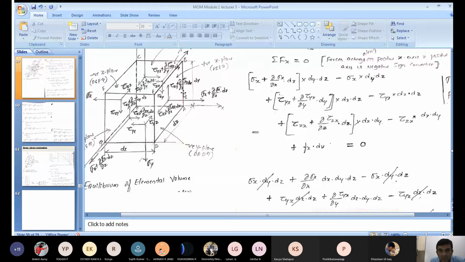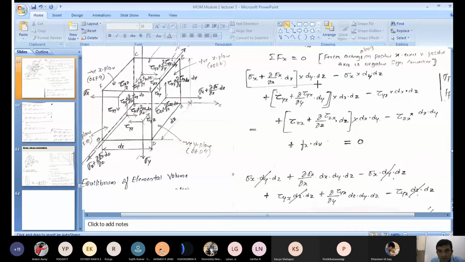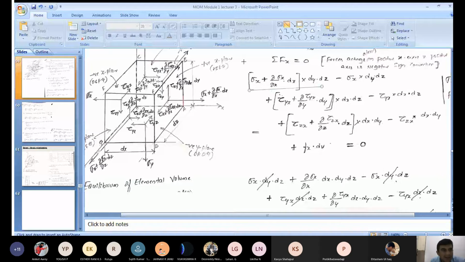So sigma x plus dou by dou x into sigma x into dx is the stress, multiplied by the area dy into dz. Now this force is acting towards the positive x axis. That's why I consider it a plus sign, right? Any doubt regarding this one?